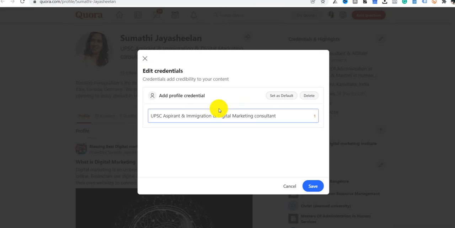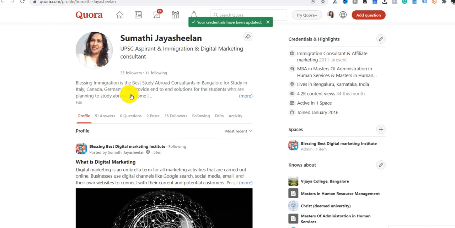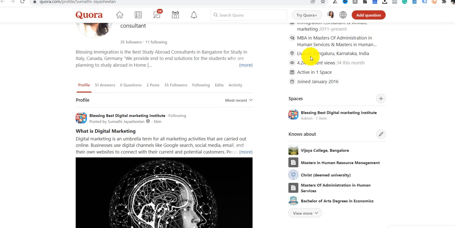It will help you to edit anything. I am a UPSC aspirant, and I am also an immigration consultant and digital marketing consultant, so I will let it be the same. I will not change it. Here the information regarding my professions is given: immigration consultant and affiliate marketing since 2011 till date, and my educational qualification MBA and master's in administration. Those are the details. Lives in Bangalore, Karnataka, and 4,20,000 people are viewing my profile this month.